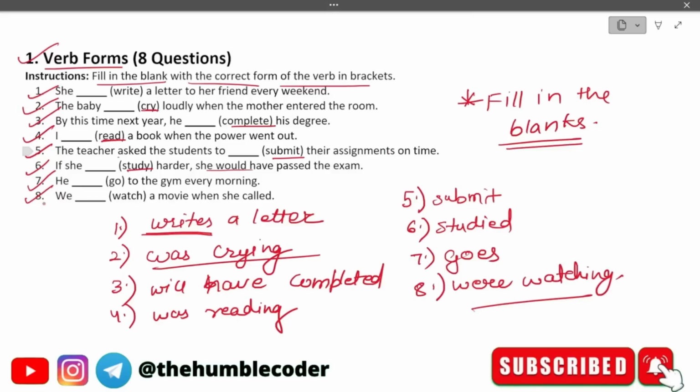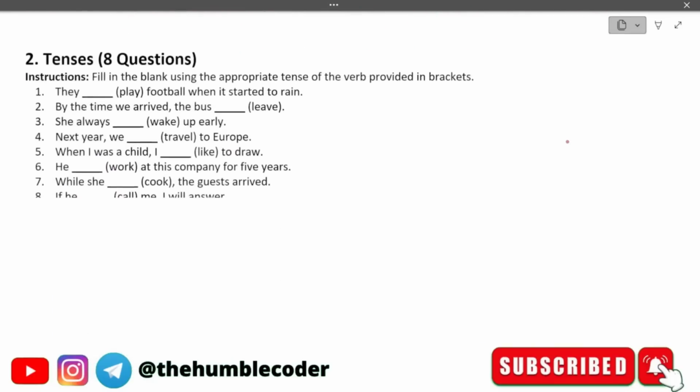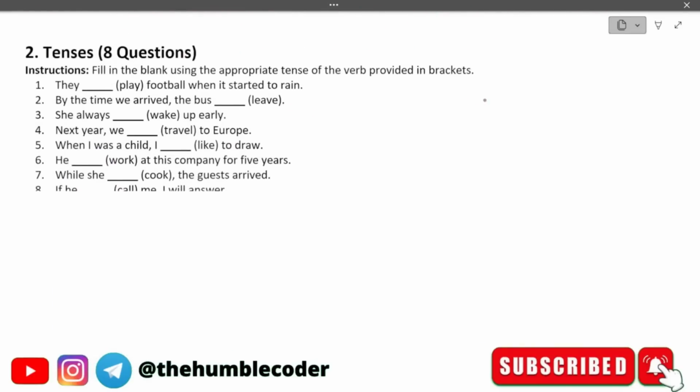I hope you have understood these types of questions, because you will get these types of questions in your communication assessment round. Moving on to the next set of questions, this is again fill in the blanks type of question. But as I told you, in fill in the blanks also you will get different patterns of questions, and these questions are based on tenses. Let's read the instruction first: fill in the blank using the appropriate tense of the verb provided in the brackets.